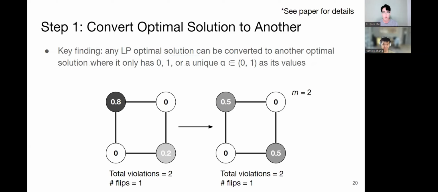Now, I will explain how we can do better than simple rounding. Our approach is based on a surprising key observation that any LP optimal solution can be converted to another optimal solution where it only has 0, 1, or a unique alpha value that is between 0 and 1. For example, the bottom left figure shows one instance of an optimal solution where it has values of 0, 0.8, and 0.2. This solution can be converted to another optimal solution in the right figure, where there's only one non-zero, non-one value that is 0.5, while having the same number of flips and total violations. We prove why this kind of conversion is always possible in our paper.